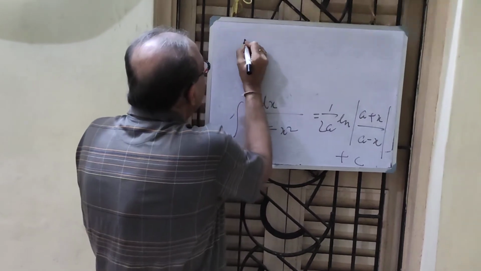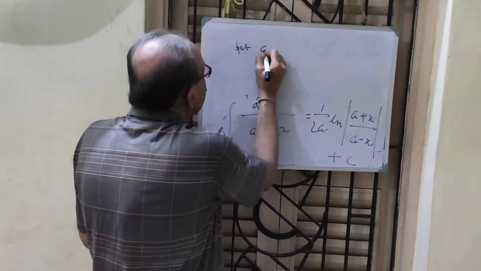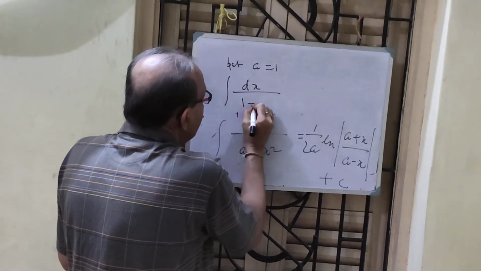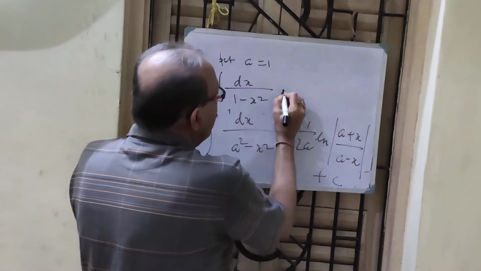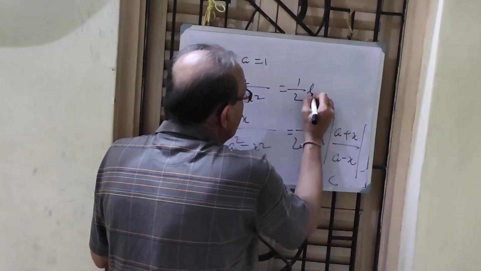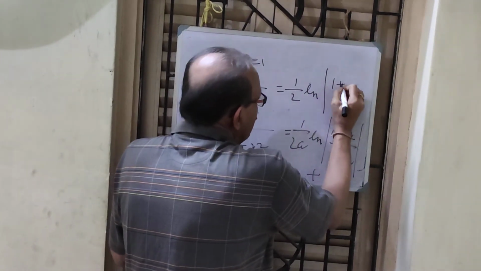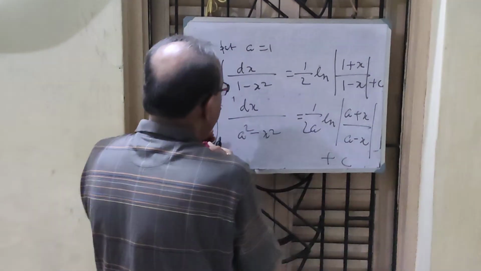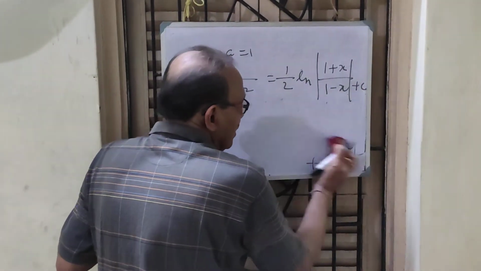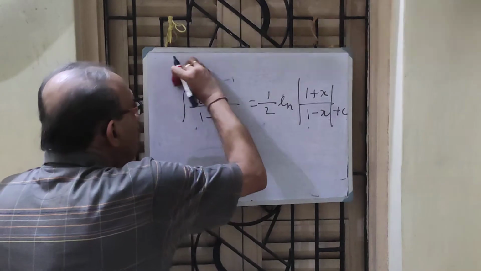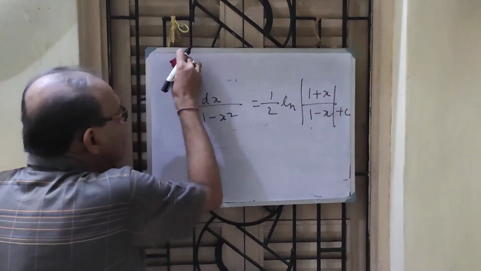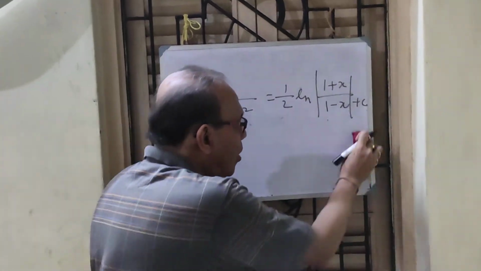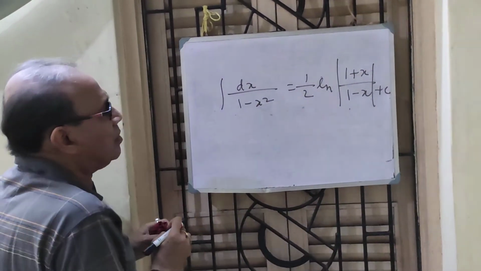How come? Put a equal to 1, so that I get dx by 1 minus x square is 1 by 2 ln of 1 plus x over 1 minus x plus c. Now rub everything. It is an extremely important thing I am doing, it has tremendous application in all the differential equations of mechanical, electrical, control science, where not.